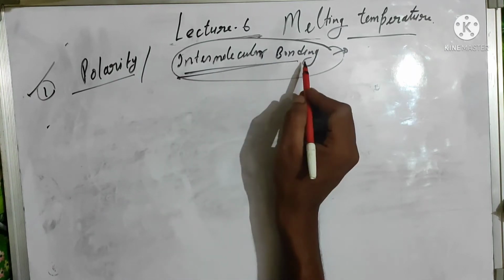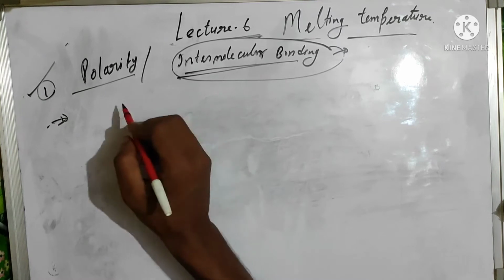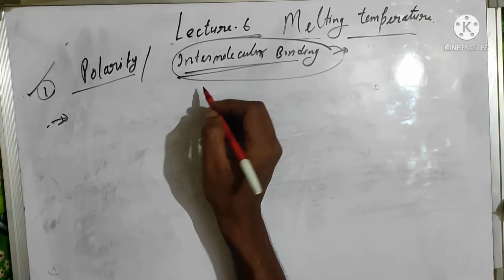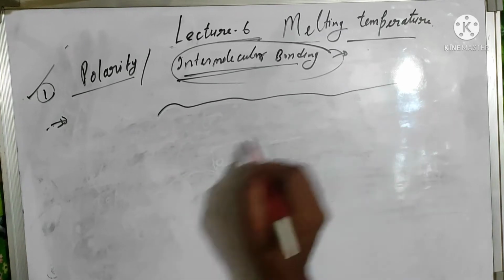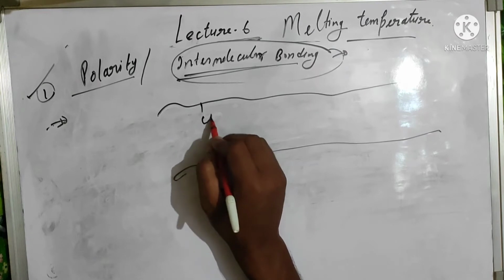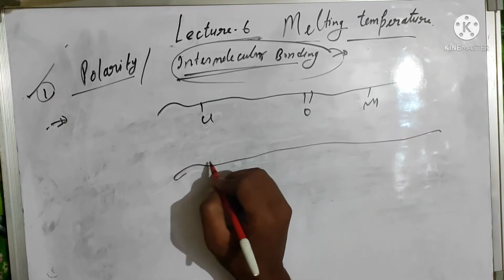Polarity and intermolecular bonding. The presence of polar groups increases the intermolecular forces and interchain attraction between the chains. This is the main polymeric chain of the polymer, having polar groups like chlorine, oxygen, or amide groups.